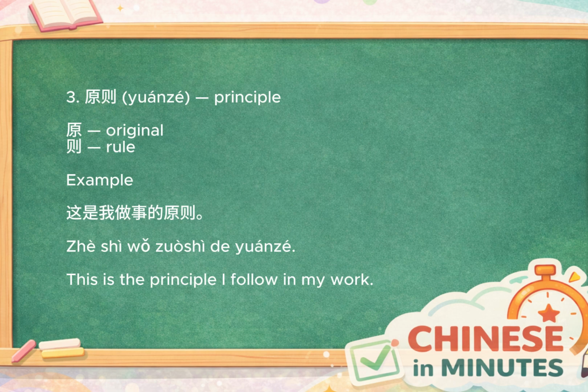Another very useful word is 原则. 原则 means principle. The character 则 means rule or standard. When combined with yuán, the word describes a fundamental rule that guides your actions and decisions. Think of it as a rule you don't easily change. For example, 这是我做事的原则. This is the principle I follow in my work. When people talk about values, ethics, or personal standards, you'll often hear the word 原则.